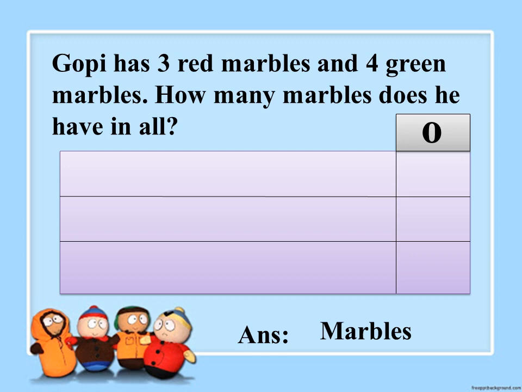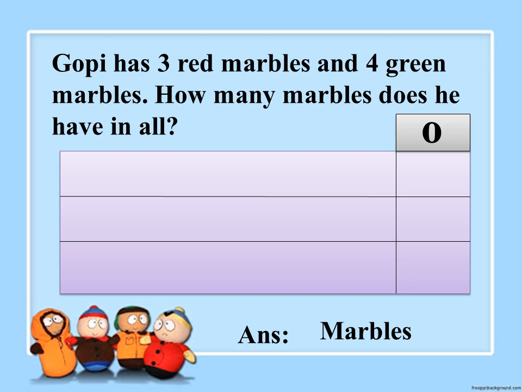Here we'll have a small example in word problem. Gopi has 3 red marbles and 4 green marbles. How many marbles does he have in all? Gopi is a boy, isn't it? He has 2 different colors of marbles. One color is red and one more color is green.